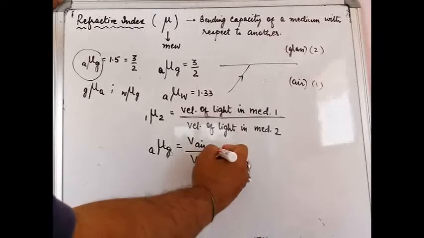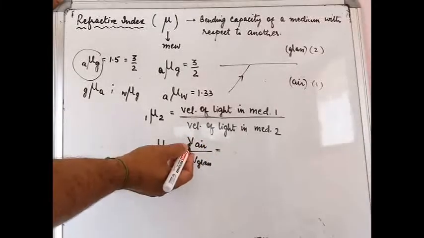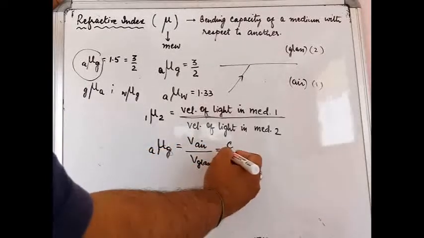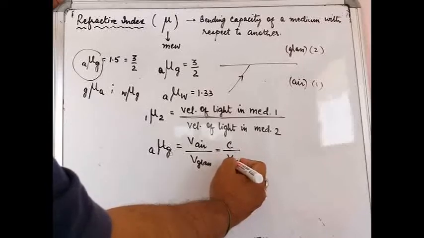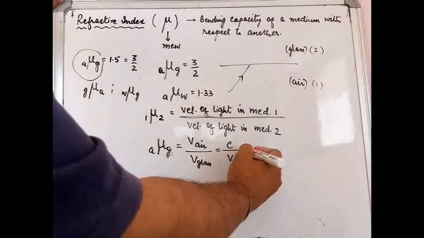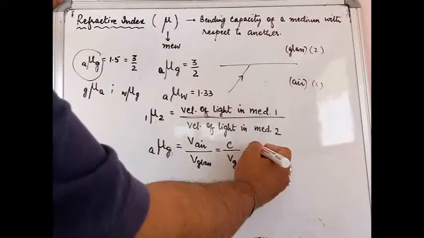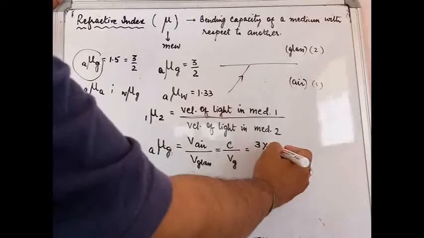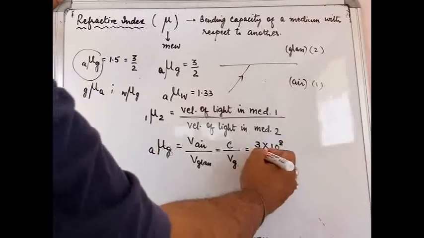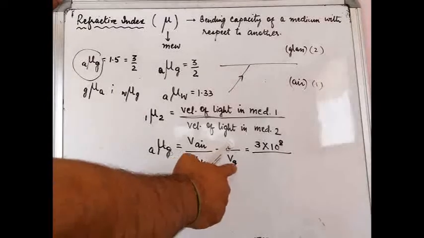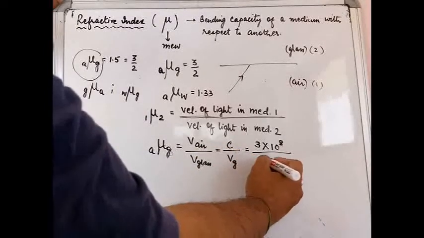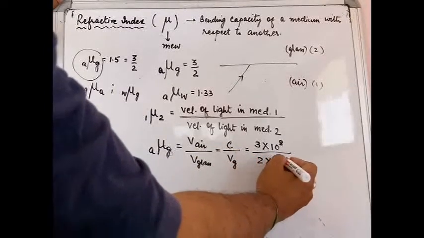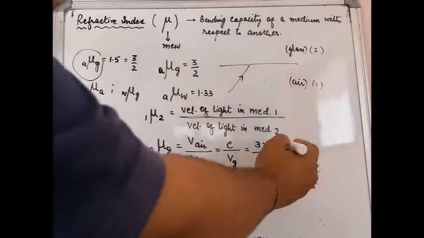Okay, so experimentally it was found that, by the way, velocity of light in air is also represented by a small c. Okay, so you have V glass. Velocity of light in air or vacuum is 3 into 10 to the power 8 meter per second, and velocity of light in glass was found to be 2 into 10 to the power 8 meters per second.